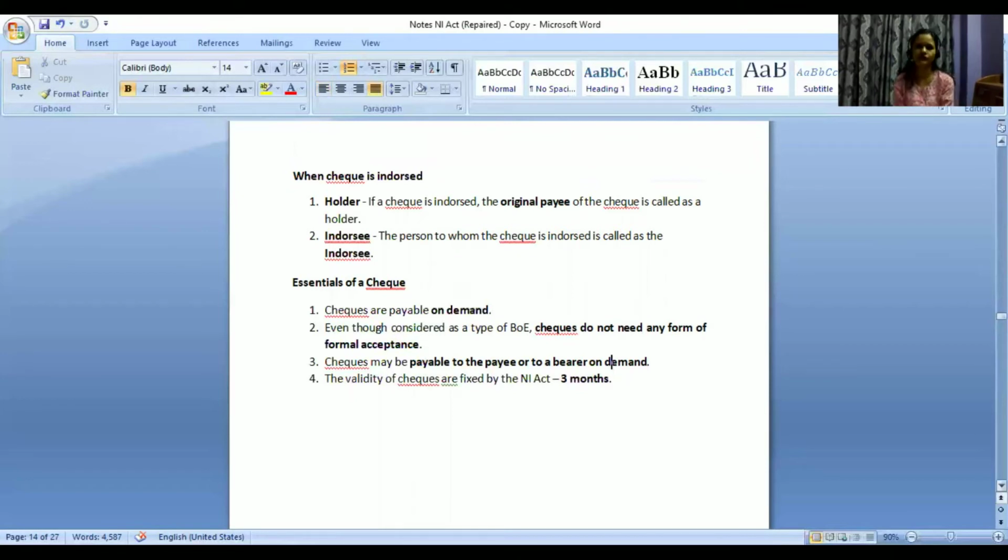Now, these are some of the essentials of a check. These essentials or features will help you understand the types of negotiable instruments that we have. So for a check, what do we have? Checks are payable on demand only. What will happen if, take for example, you have issued a check to me and it is valid for 3 months. I'm not depositing it within 3 months. What will happen? Who is responsible for it? Who is liable if it is not deposited within that 3 months time frame which is mentioned in case of a check?